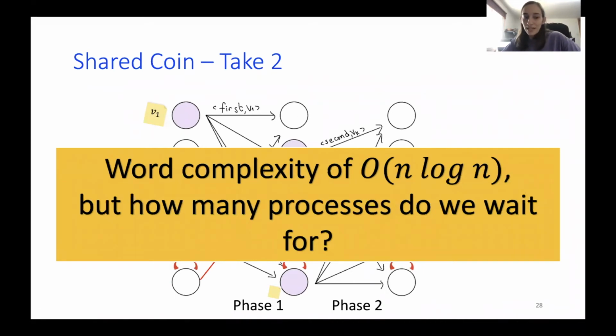When we said that in any asynchronous protocol, we cannot wait for more than n minus f processes in order to move on, this is now no longer the case, right? Because I don't know how many people are in a committee, and I don't know how many Byzantine processes are in the committee. So for n minus f, I cannot wait because I might be waiting forever.